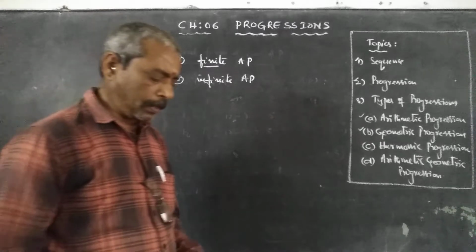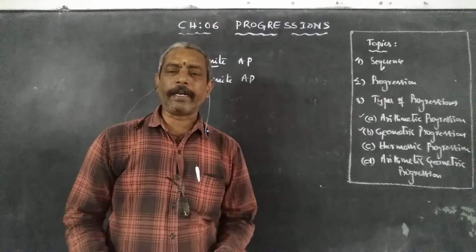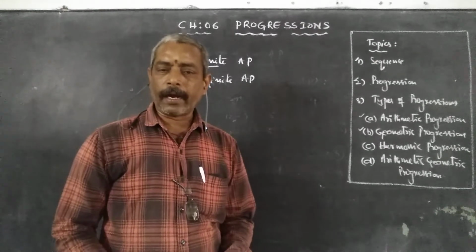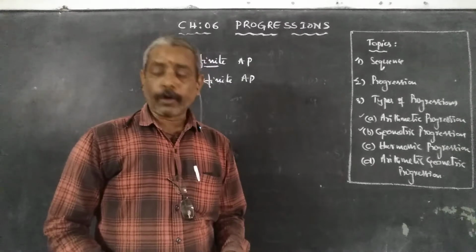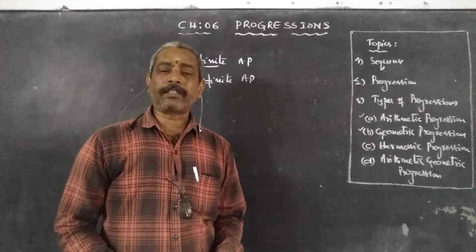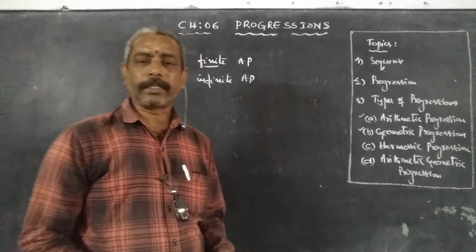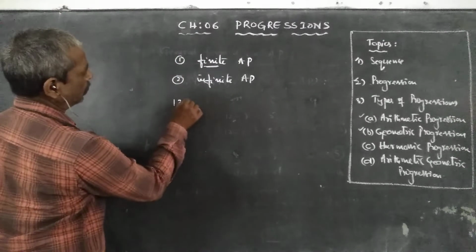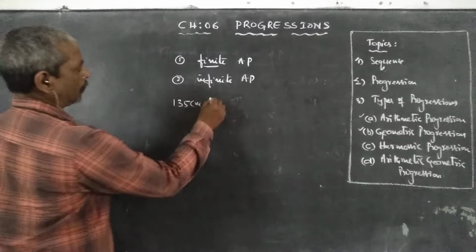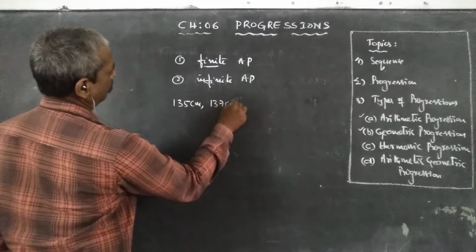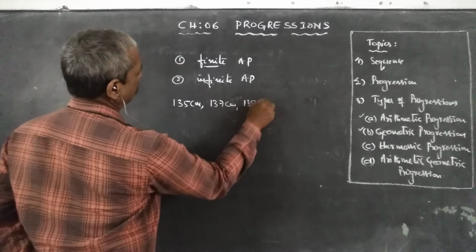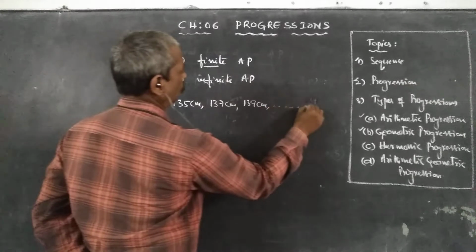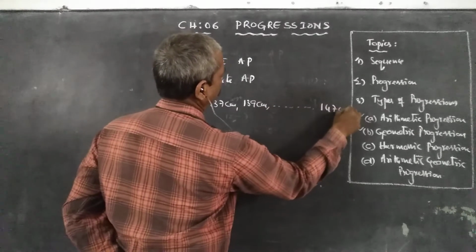For example, in a class there are 30 students, and I am going to find the heights of the students in centimeters. So 135 centimeters, 137 centimeters, 139 centimeters and so on, up to 147 centimeters.